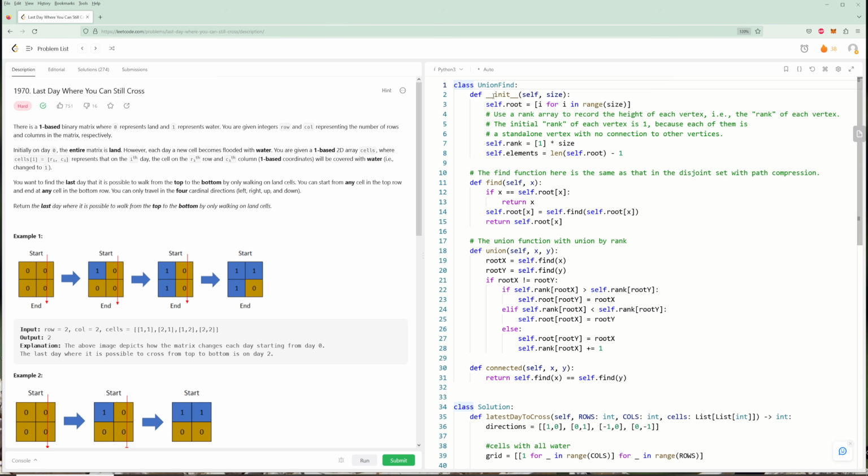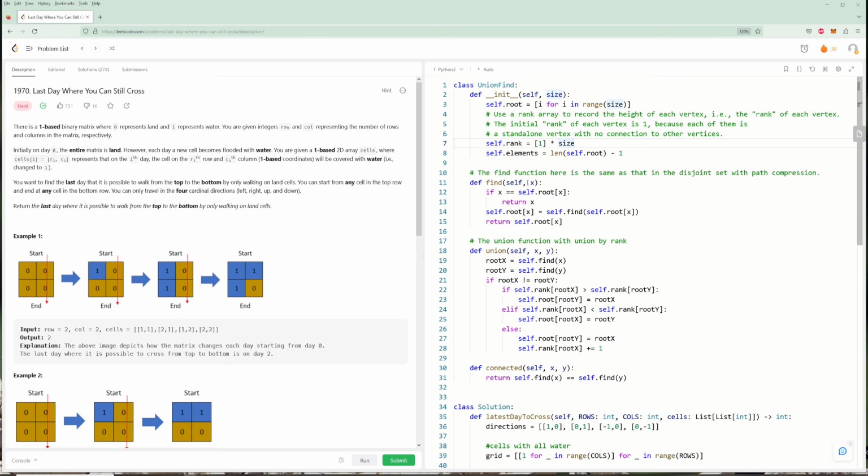So I'll briefly describe it. You have roots for every node, and you have a rank that symbolizes the size of the tree, how many elements are actually in the path with this node.